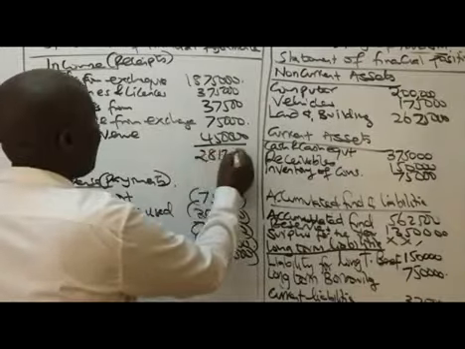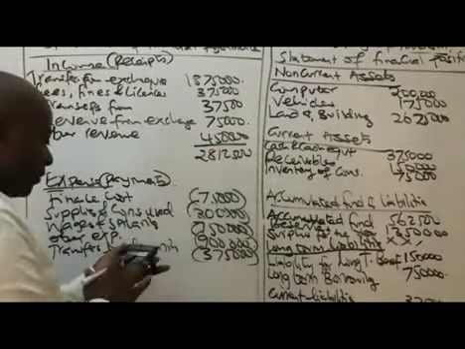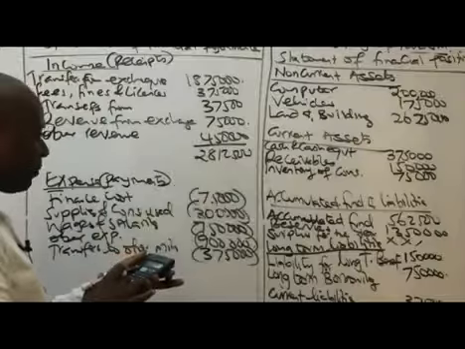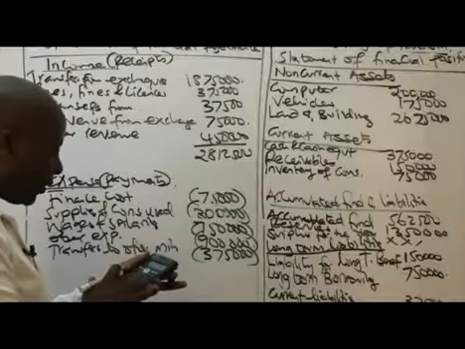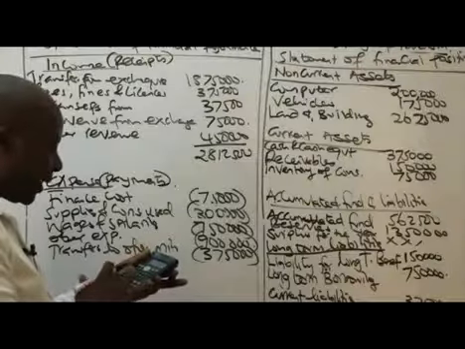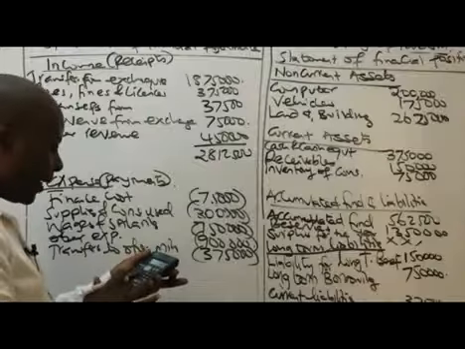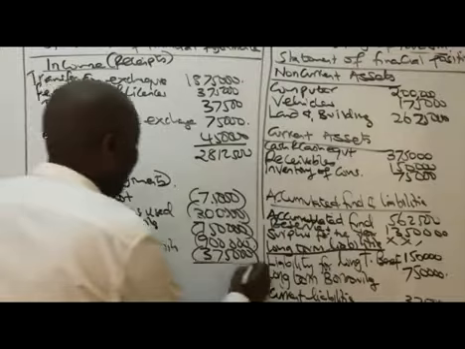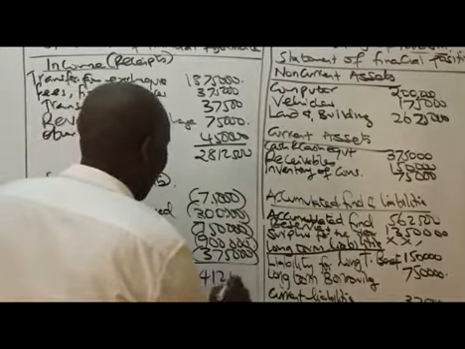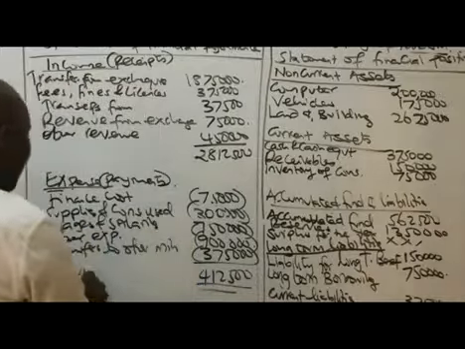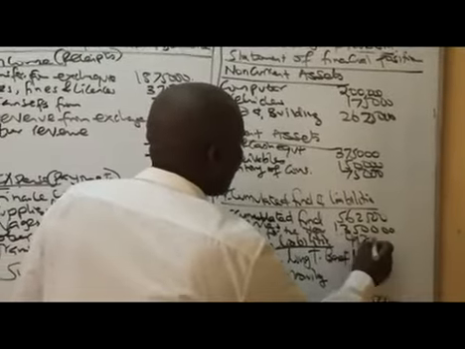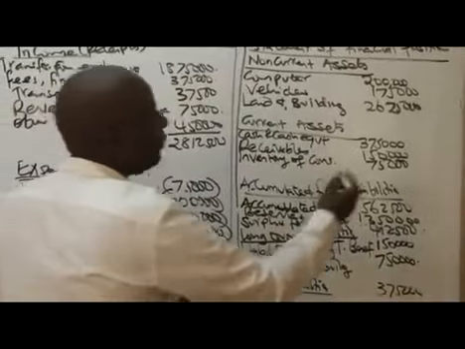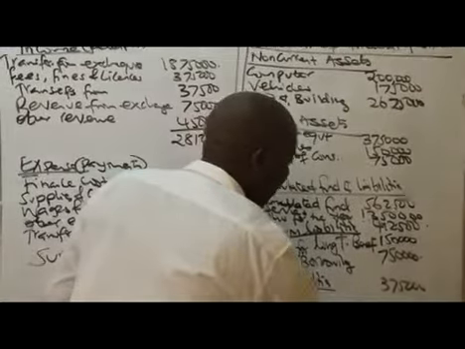So 12,500 is our total receipt, minus 75,000, minus 300,000, minus 750,000, minus 900,000, minus 375,000, which will end up giving me a surplus of 412,500. So this is our surplus. We don't call it profit. This surplus is what you bring here, 412,500.